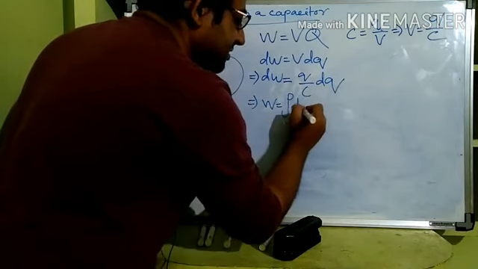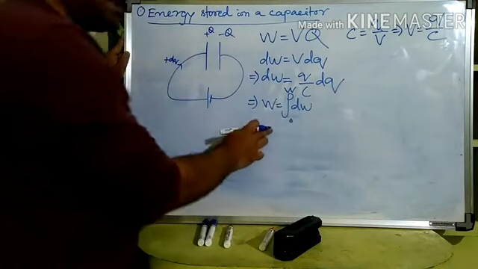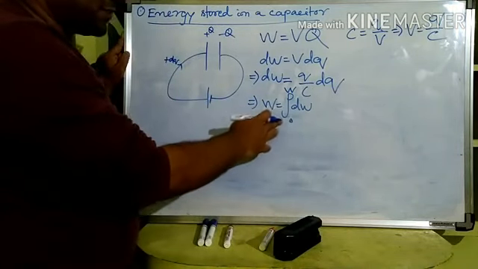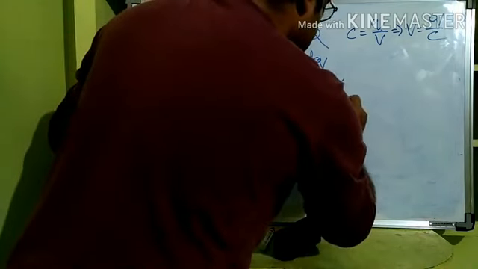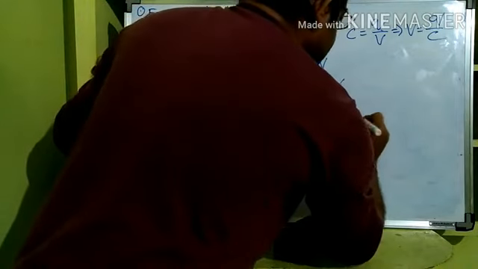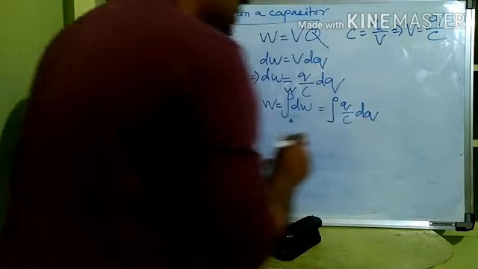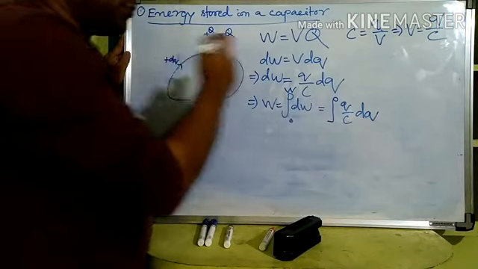This is the integration of dW from 0 to W. This is the mathematical way of expressing it, 0 to some W that we are going to calculate. So that is equal to, what is dW? q by C dq. Now here, what is the variable? q is changing, right? Charge is changing. We are giving more and more charge.